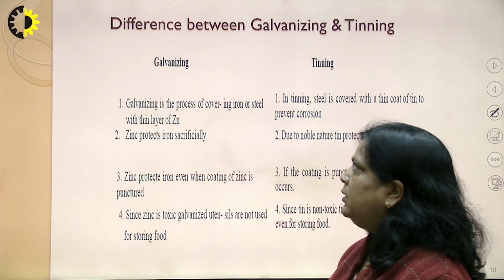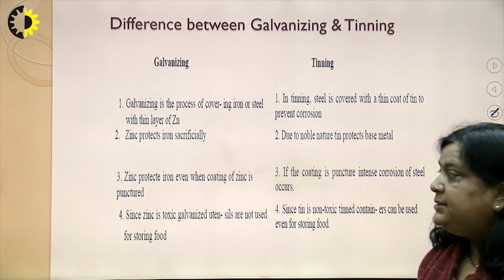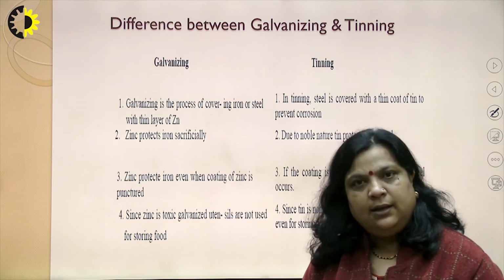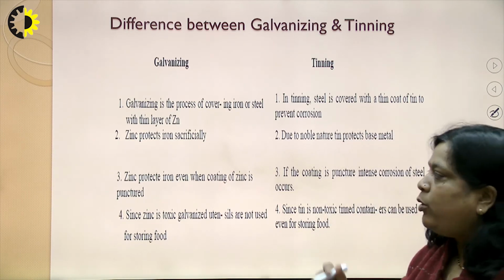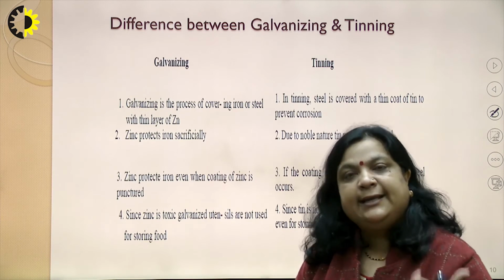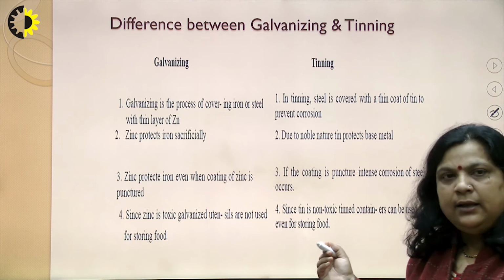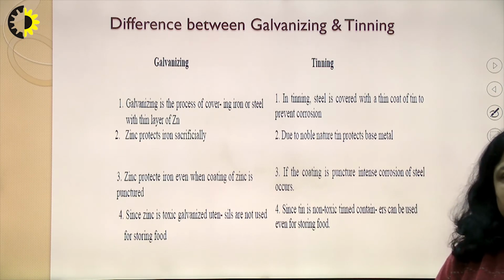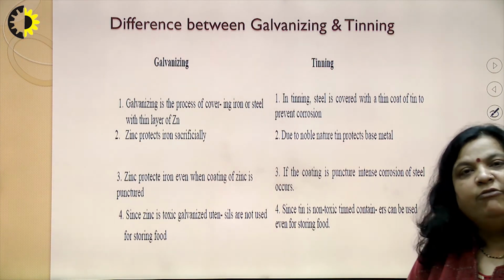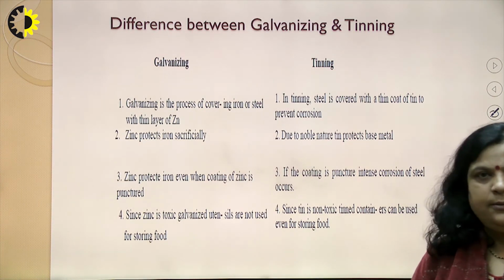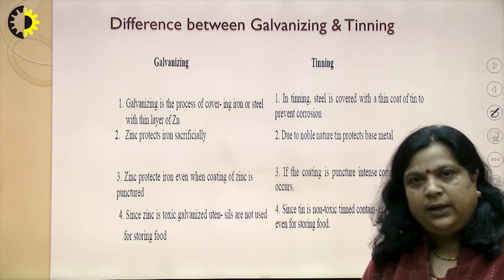Third main point, in galvanization, the coating of zinc occurs, and since ZnO gets formed, which is toxic, this type of process is not used for kitchen utensils or for cooking purposes. While in the case of tinning, tin is non-toxic, so it can be used even for storing food. So this is the basic difference between anodic coating and cathodic coating.